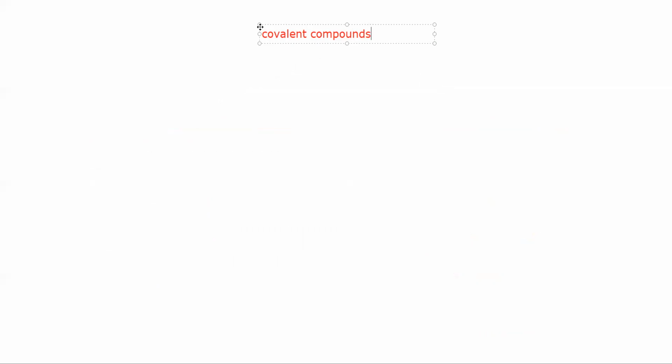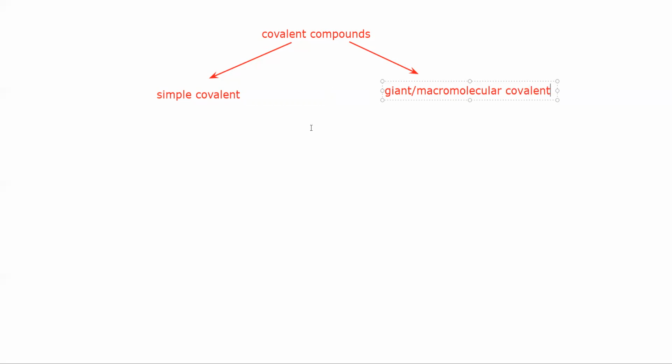So covalent compounds can be simple covalent, or they can be giant or macromolecule. What are the properties?